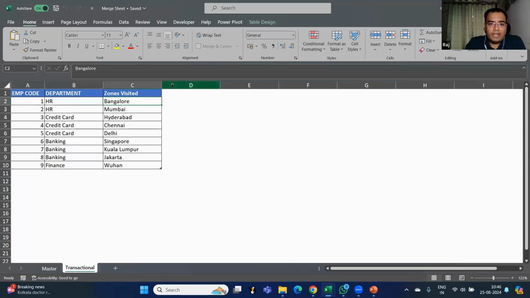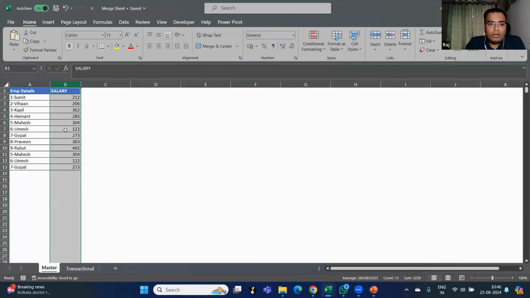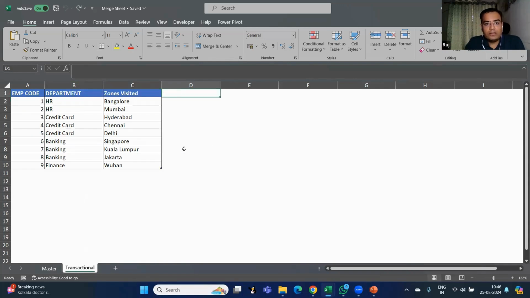Now here in this data, if I want to have the salary column also, what I need to do is a VLOOKUP from this sheet to this sheet so that I can get the data. But in merge query, you can do this activity without even knowing a VLOOKUP formula. How are we going to do it? Let us just see.